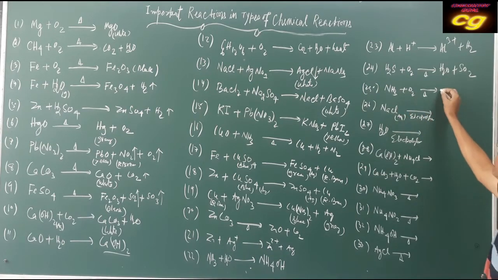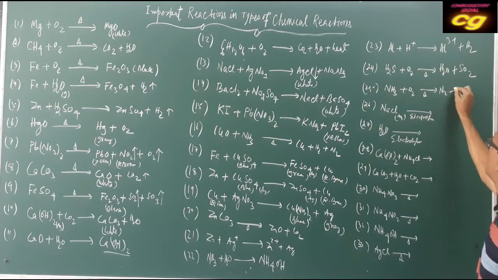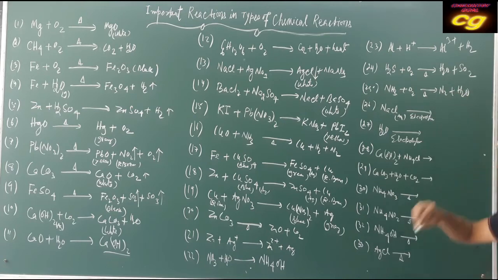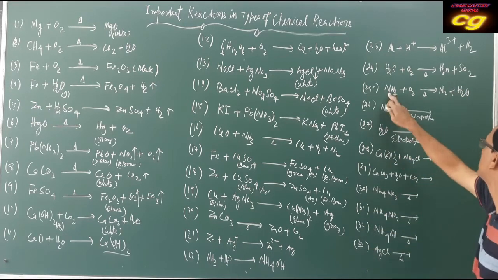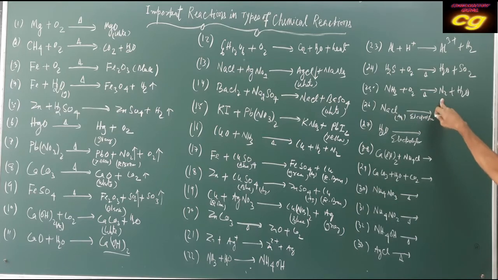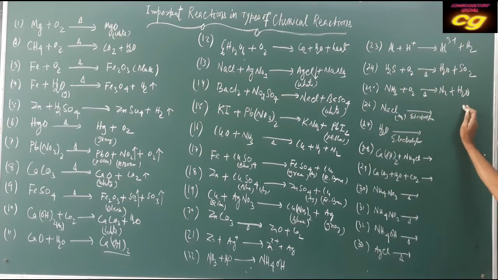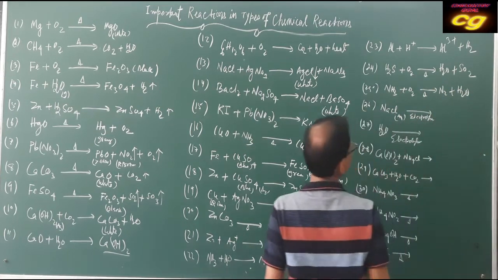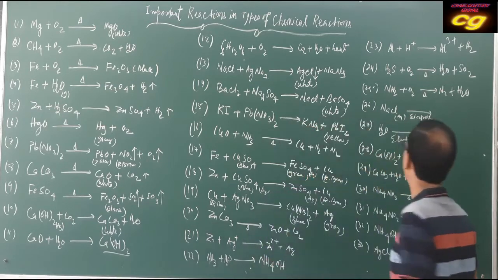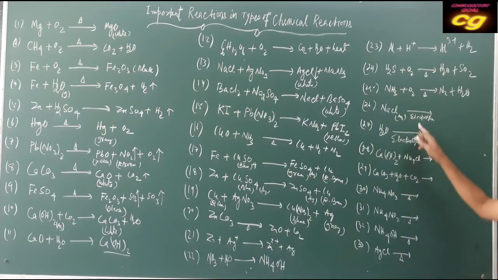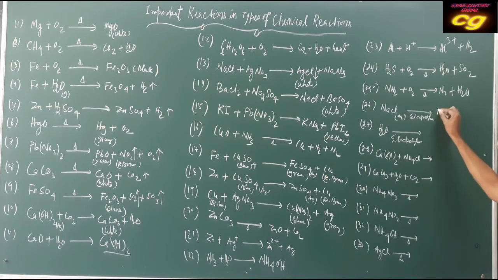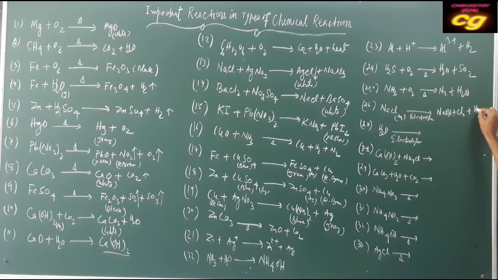Ammonia, it is a combination of oxidation reaction, formation of nitrogen and water. It is an oxidation reaction. Here ammonia is also oxidized and hydrogen, both are in oxidation forms. Ammonia is oxidized to nitrogen and water, both. Okay. Then NaCl electrolysis is a decomposition reaction by electricity, formation of sodium hydroxide and chlorine, and hydrogen gas is